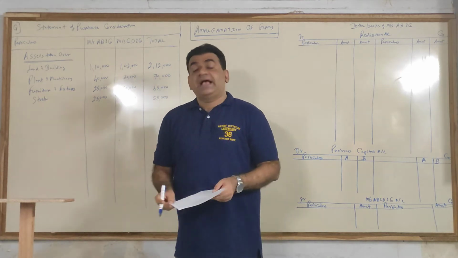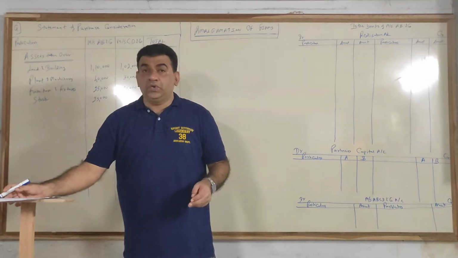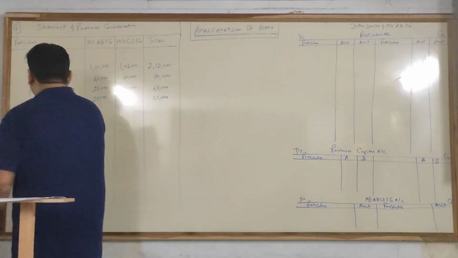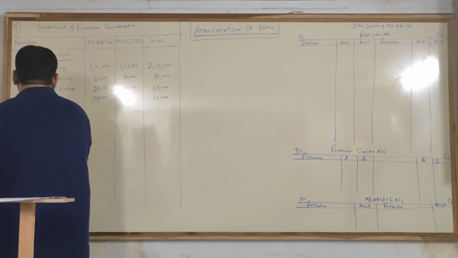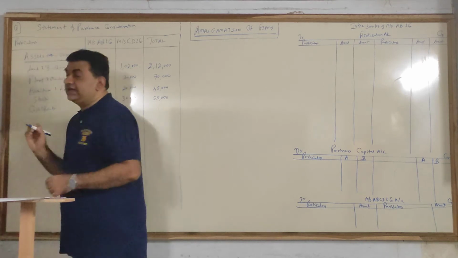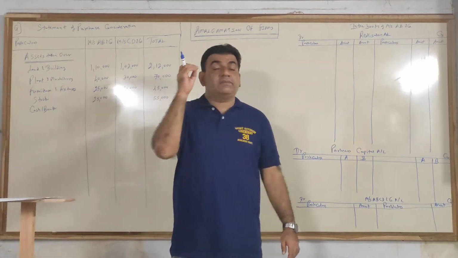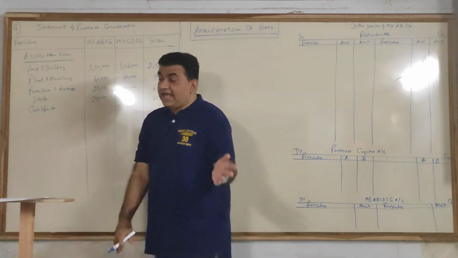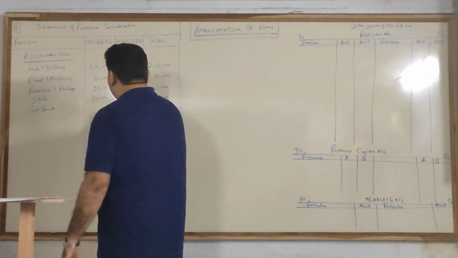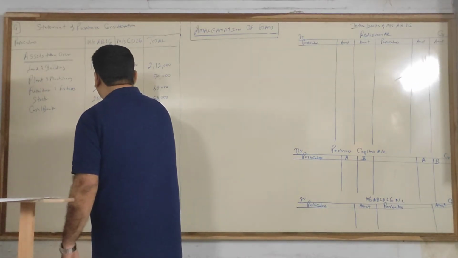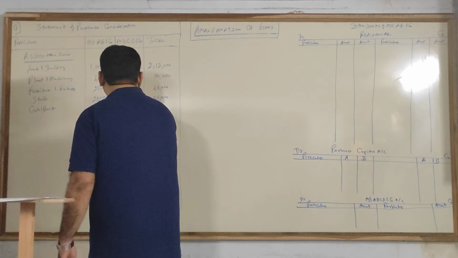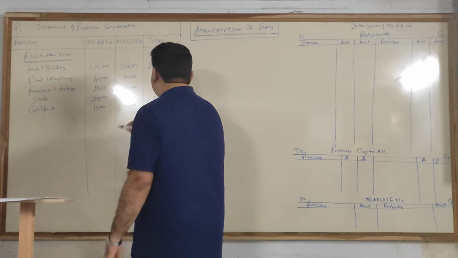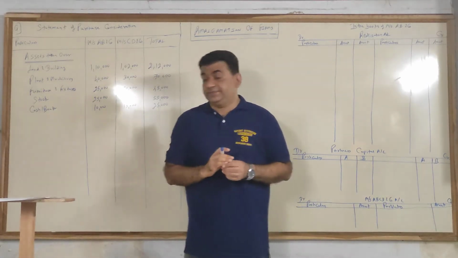Cash and bank. Have they given us the revised value? No. So we take the balance sheet value. It's very rare to have a revised value for cash and bank, because cash and bank is the value what you have. Unless you are paying to somebody or receiving from somebody before the amalgamation or on amalgamation, only then will the amount change. So cash and bank, again we will take the book value, that is 10,000 and 15,000. So 10 plus 15 gives me 25,000.